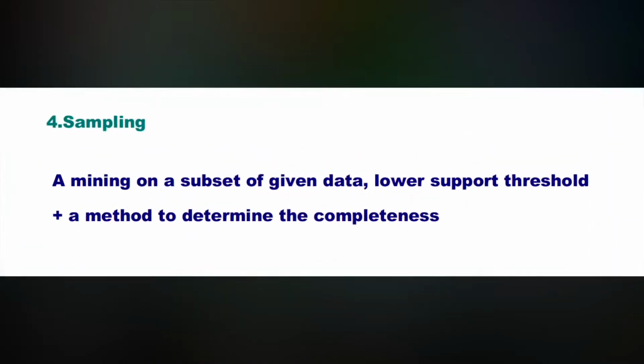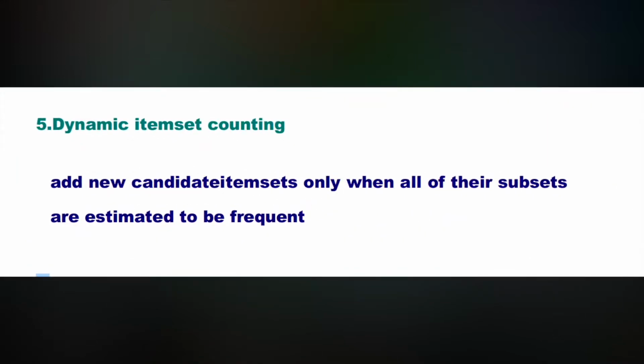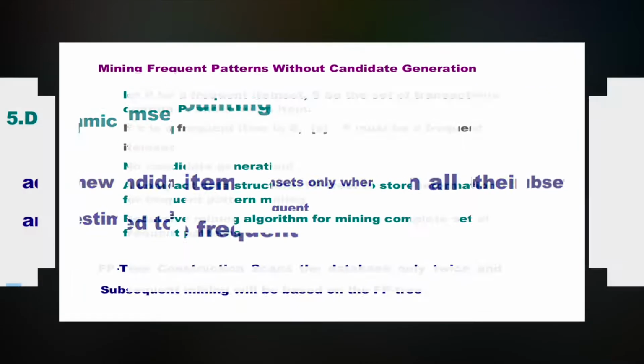The fourth method is sampling. Mining on a subset of the given data with a lower support threshold, added with a method to determine the completeness. The next method is dynamic item set counting. It adds new candidate item sets only when all of their subsets are estimated to be frequent.